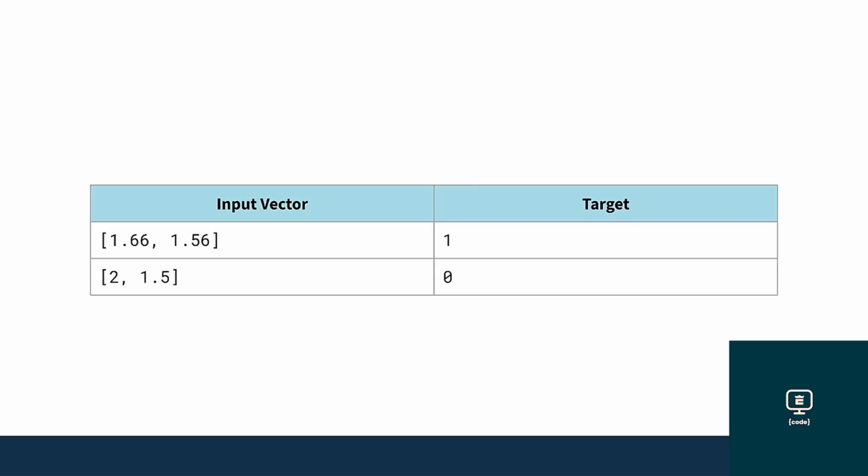The model you will train in this course will only have 2 outcomes, 0 or 1. This makes it a classification problem, as there is a fixed set of outcomes as the result. Suppose that you have this dataset. The input vectors are what the neural network will use to make a prediction, and the target is what you want to predict. This, of course, is much simpler than a real-life network, which would work with text or image data.